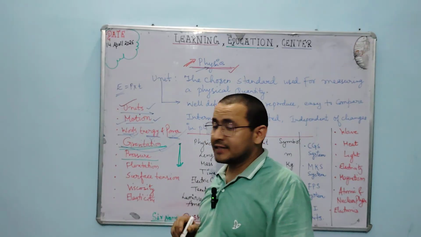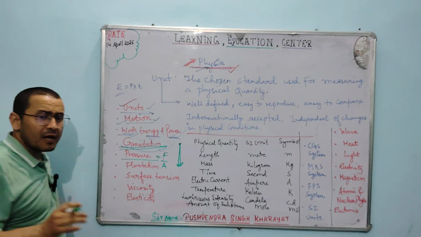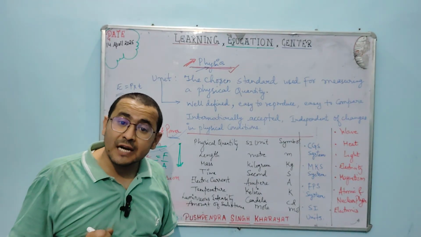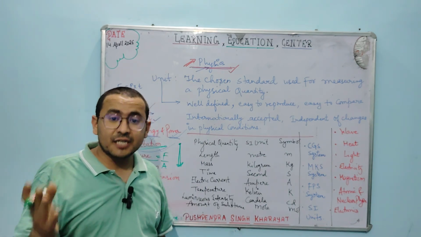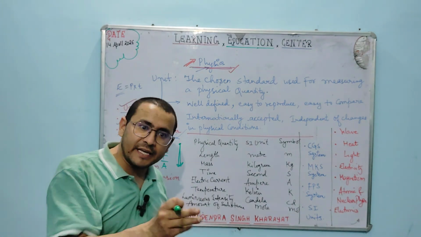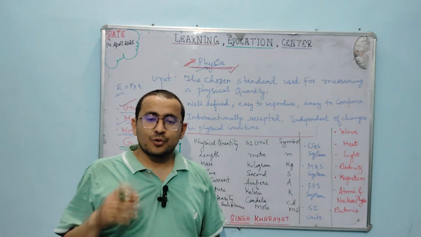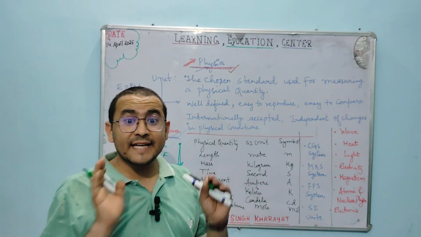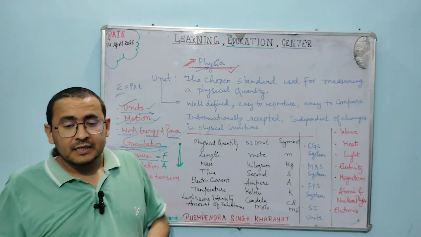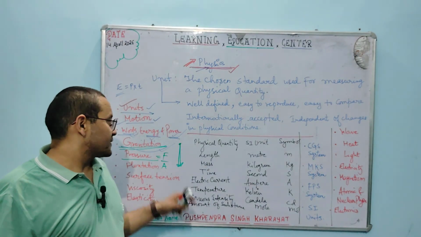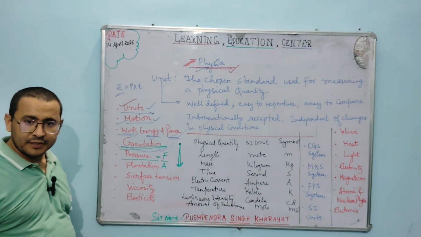Now what is pressure? Pressure is equal to force upon area. Pressure is a kind of thrust, and force is also a kind of thrust. But what is the difference? Force is a thrust only, but pressure is thrust over an area. Area is length into breadth. In whatever area the thrust or force is exerted, that is pressure. In Hindi it is called dabav or dab. And force, in Hindi, is called bal. That is why pressure is equal to force upon area.